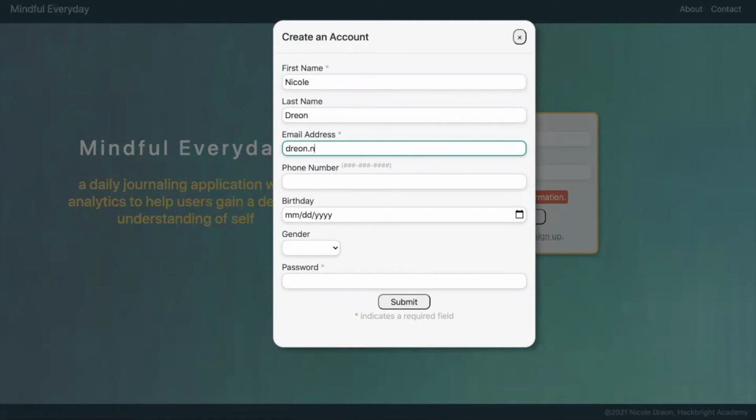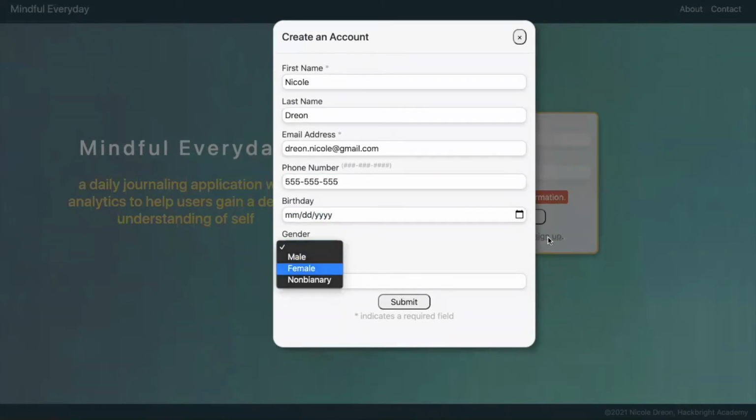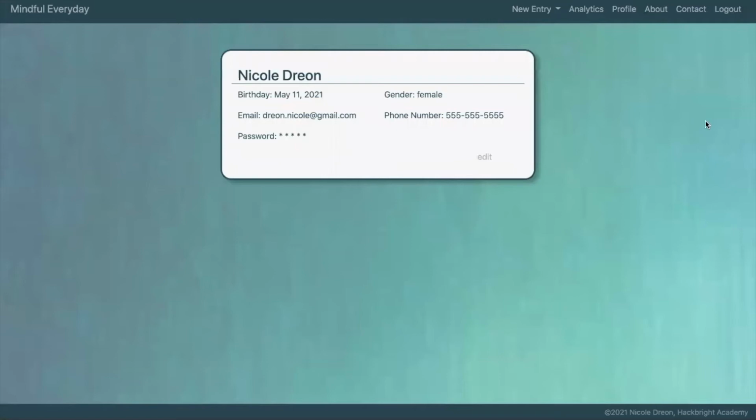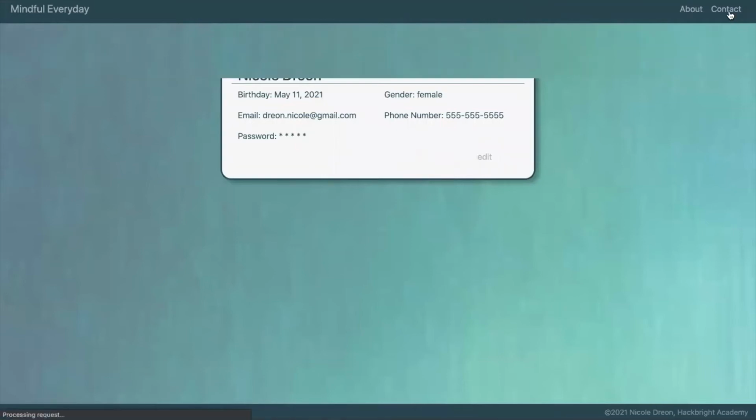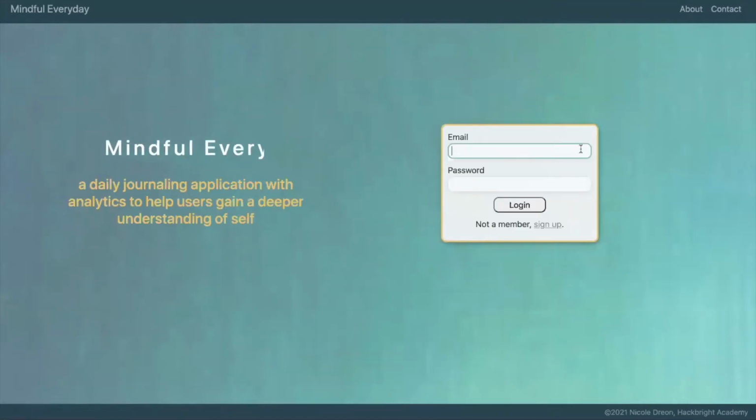My registration form is displayed in a Bootstrap modal. I use regex in my HTML to ensure the user enters a valid phone number and alerts them otherwise. After posting the form data to my server and creating a new user record in my database, the server redirects the user to their profile page. To log out, a request is sent to the server to pop the user from the session and redirect to the home page.